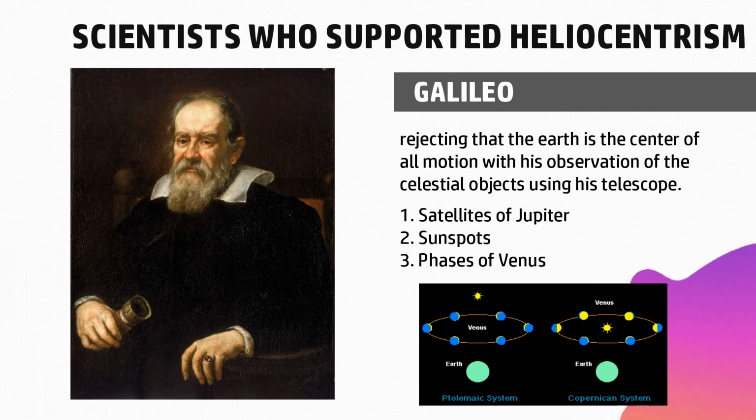Then he observed the phases of Venus, and its size changes from a very small full face to a gradually increasing size till it was seen in its crescent phase at its biggest size. That is when he concluded that the size of Venus is bigger when it is closer to the Earth and smaller in its full phase because it is on the opposite side of the orbit. Venus would have the same size in all its phases if it were revolving around the Earth just like the Moon. But since it is revolving around the Sun, we can see the full phase when it is on the opposite side of the orbit and it becomes bigger as it approaches the Earth, thus rejecting the assumption that the Earth is the center of all motions.